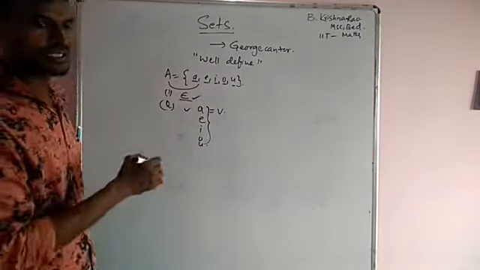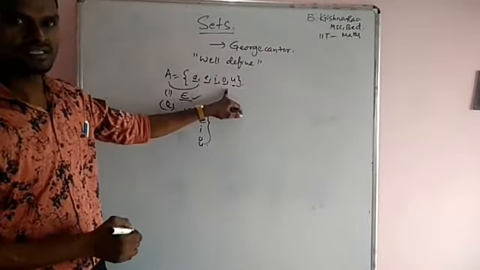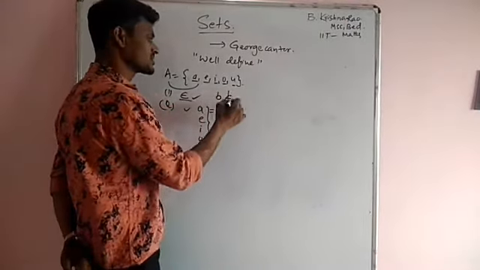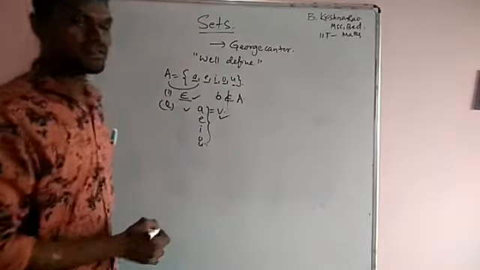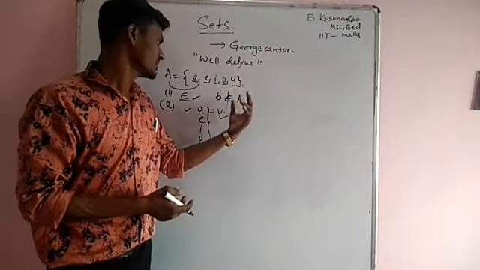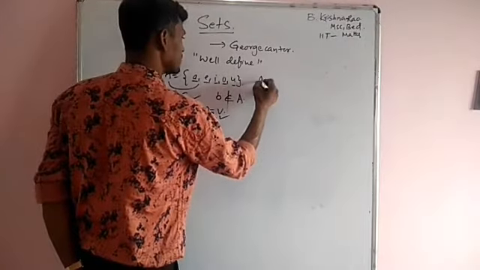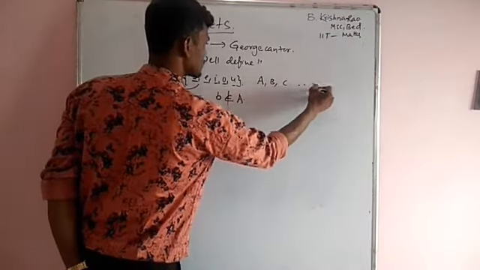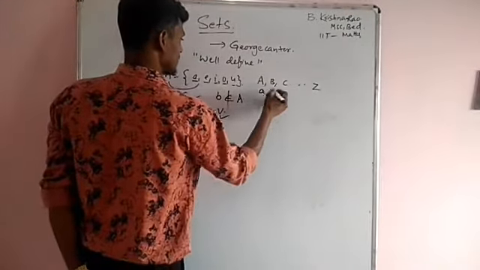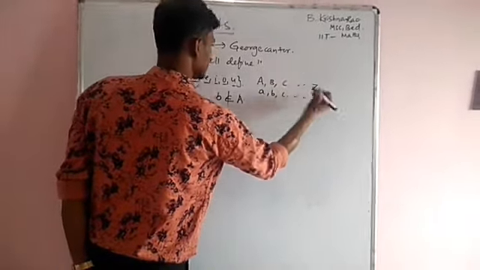First one is that all the elements belong to the set or not. Second one is that it has a unique character. That means all the elements in this set are vowels. Suppose here B is one element. B is not an element belonging to this set A. That means for elements which belong to the set, we have to use the belongs-to symbol. For elements which do not belong to the set, we have to use the not-belongs-to symbol. A set can be represented by capital alphabets A, B, C, D up to Z, and elements are represented by small alphabets a, b, c, up to z.